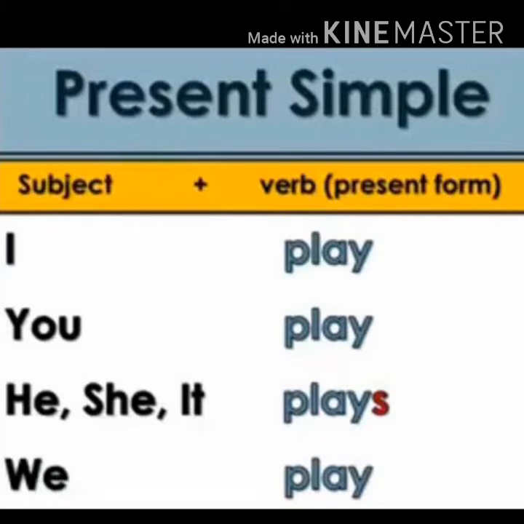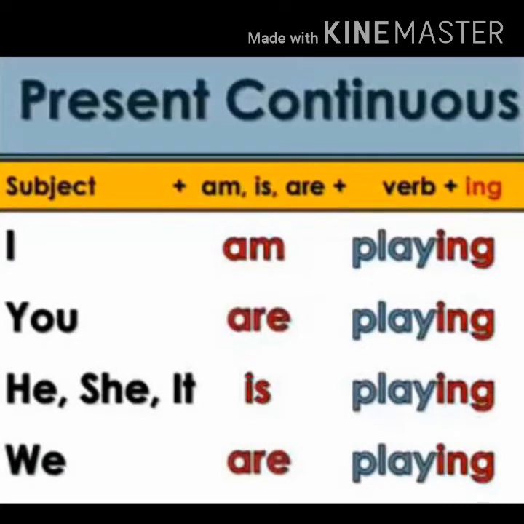So with singular subjects we add s or es to our verb. Next one is we play. Now see, we is plural and that's why we have used the simple verb. So basically we use the s or es form of verbs with a singular subject, whereas we use simple verbs with I, you and plural subjects.